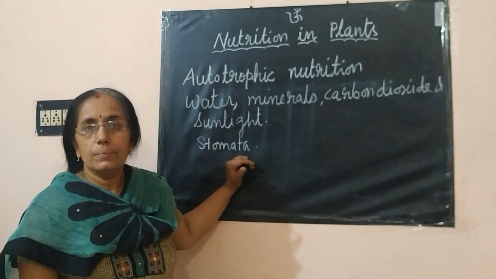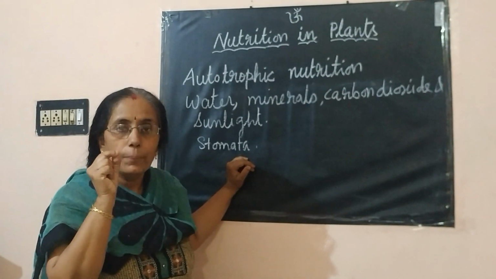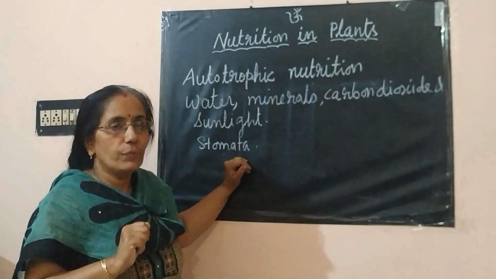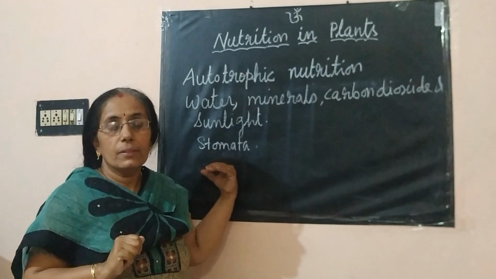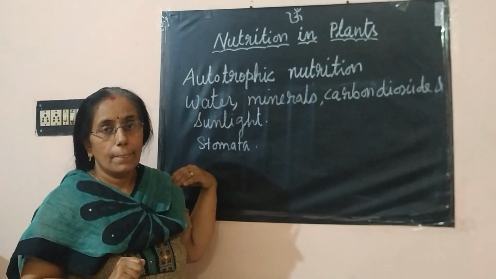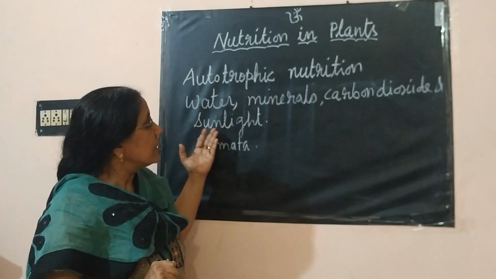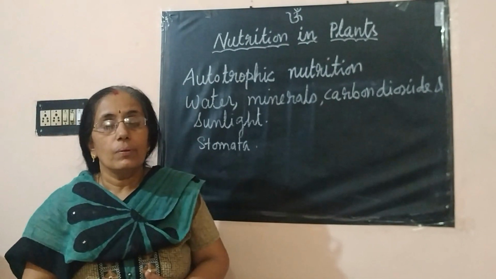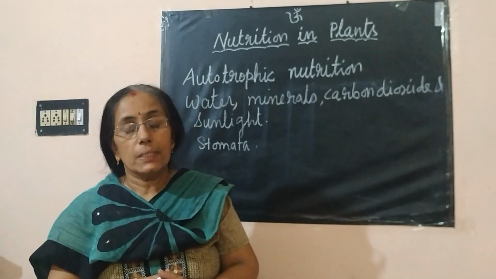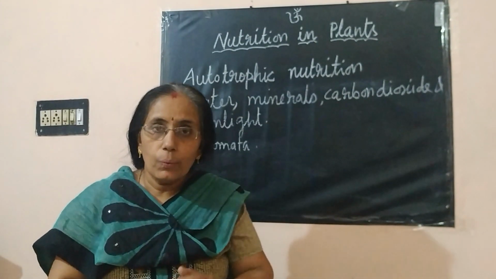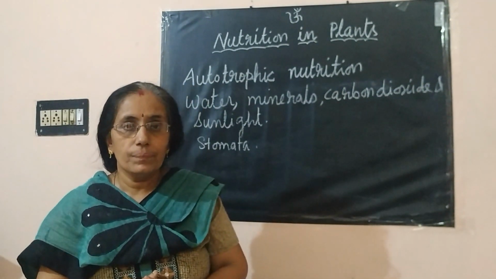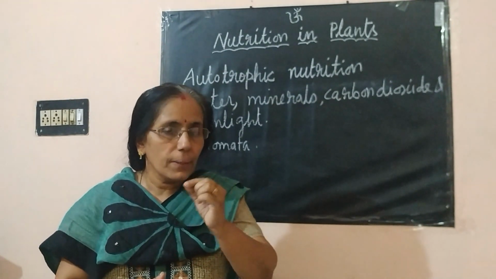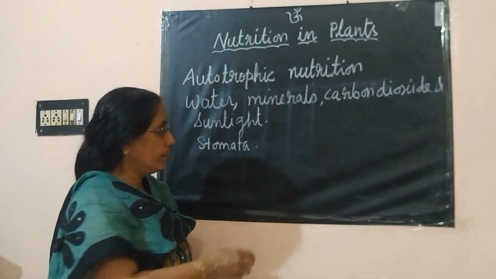So, what are stomata? Stomata is a tiny pore which is present on the surface of the leaf through which the carbon dioxide can enter into the leaves. Now, all green plants, initially I told you that in autotrophic nutrition the best example is green plants. Children, do you know how the plants get their green color? Plants get their green color due to the presence of a green pigment called chlorophyll.